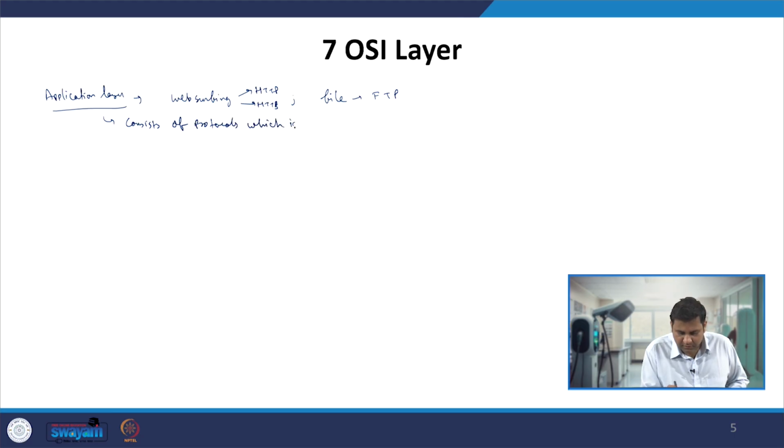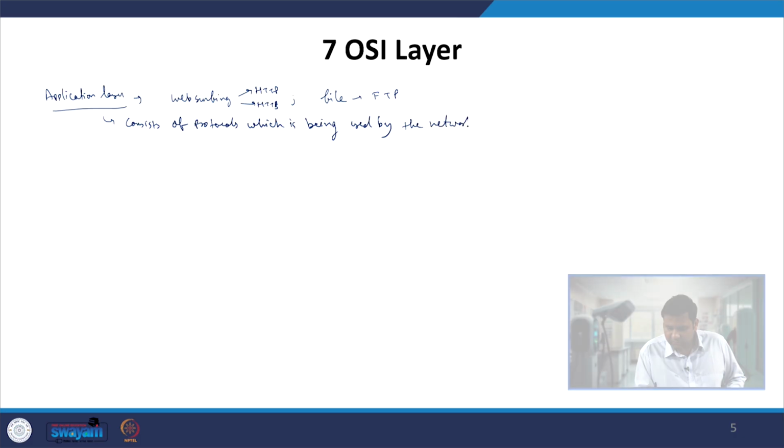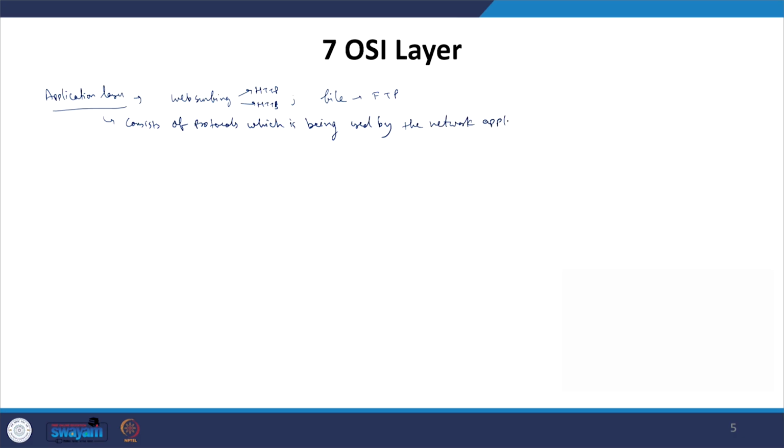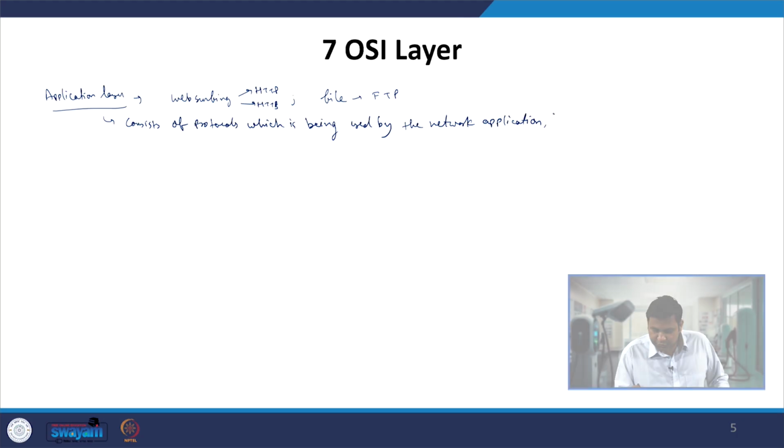Now, what are those network applications? They are the computer applications which use the internet or other communications to perform the required user activity.